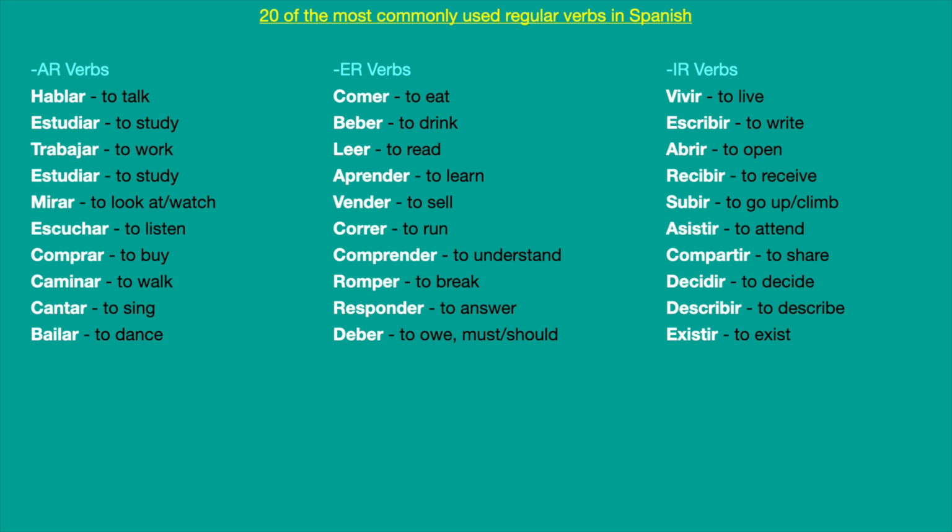So for example, if I say yo abro la puerta, I open the door. But remember that we were talking at the beginning that you can also eliminate the yo, so you can say abro la puerta. Because abro is only for yo, that means it is the first person. You don't necessarily need to say yo abro la puerta. You can say abro la puerta.